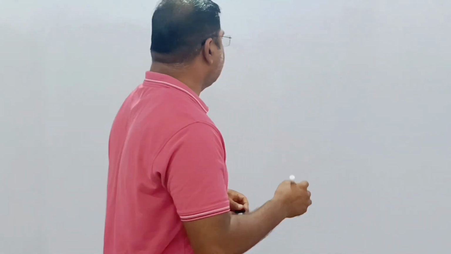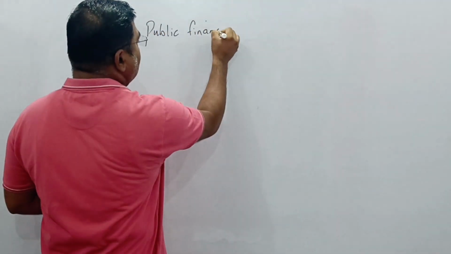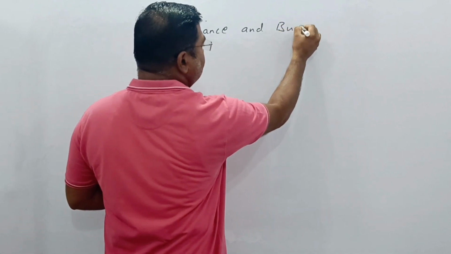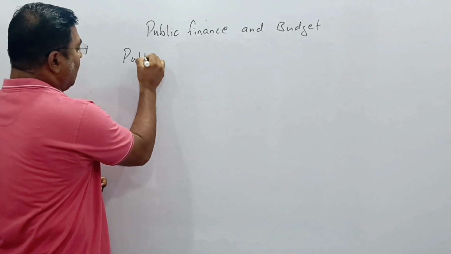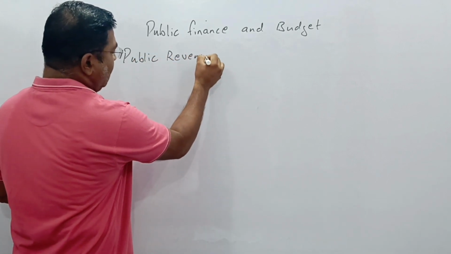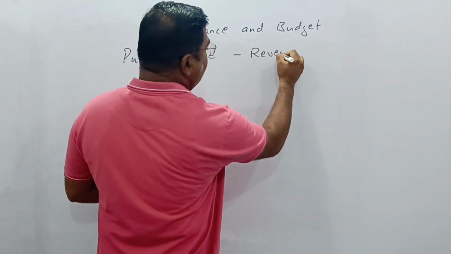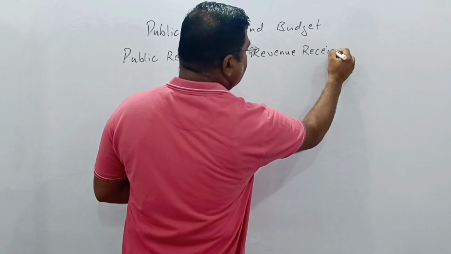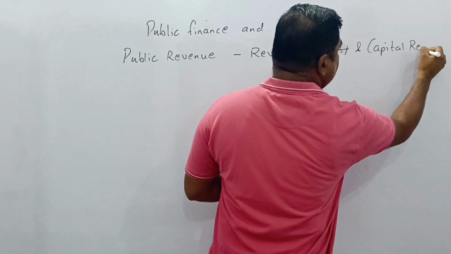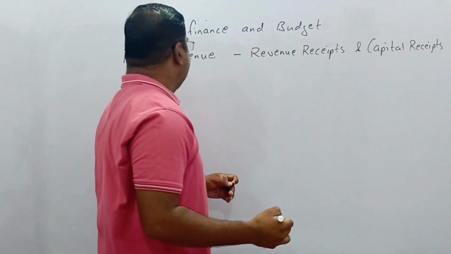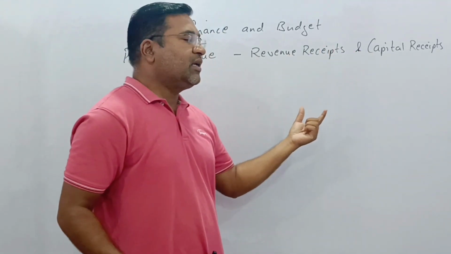So let us learn from this chapter, public finance and budget. From this topic today, let us learn about public revenue and its two different types: revenue receipts and capital receipts. Public revenue has two forms, revenue receipts as well as capital receipts.